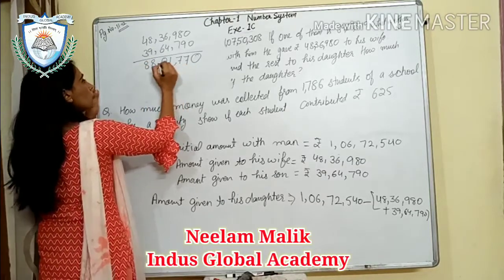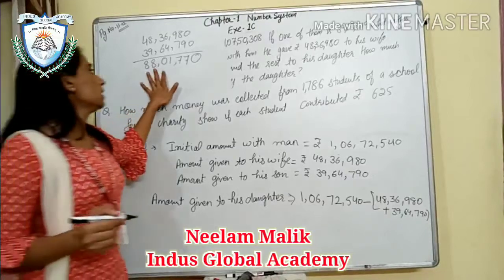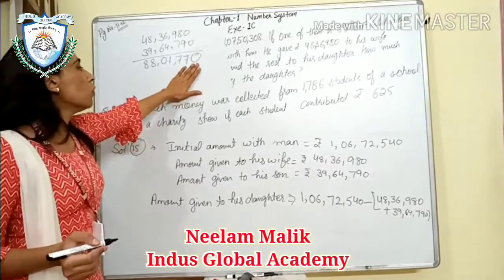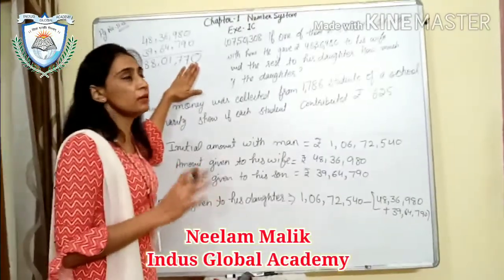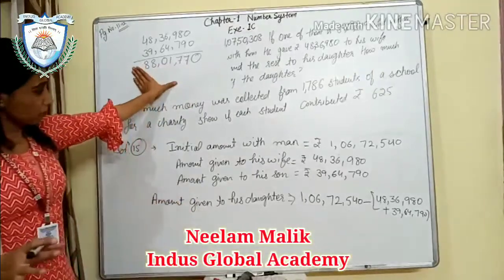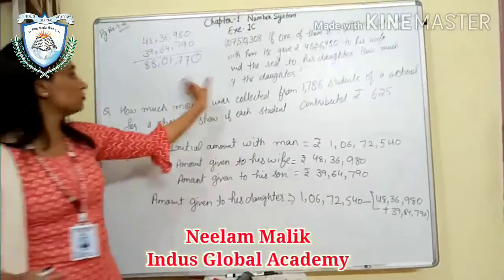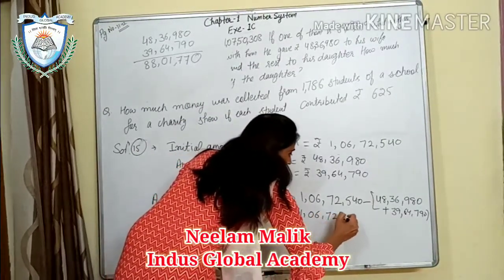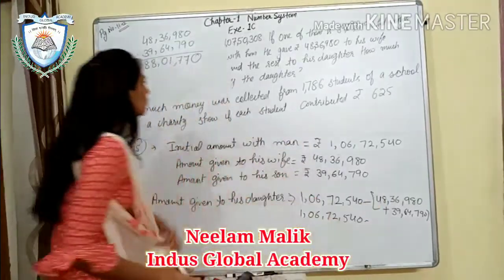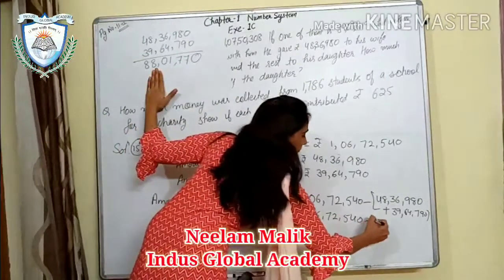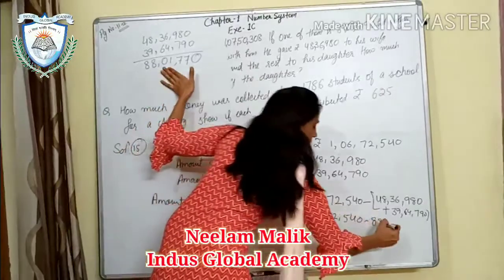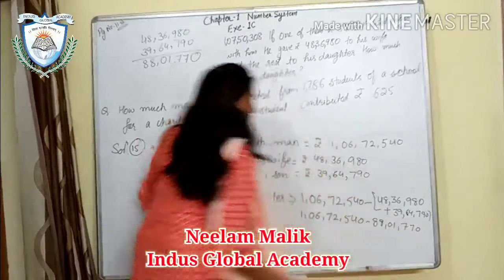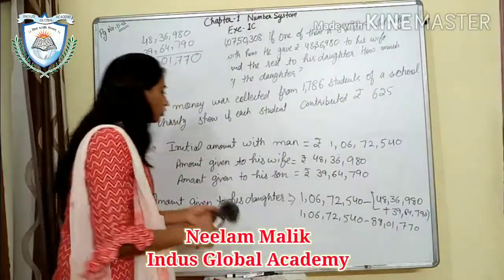Okay. So 88 lakh 1,770 was given to his wife and son. Now we will subtract this amount, write this value there. So it is 106,72,540 minus, what is the sum of that? That is 88 lakh 1,770. Now we will subtract that. Yes, so I am doing it here now.